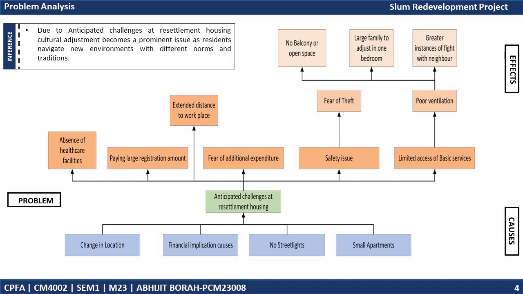The availability of infrastructure and amenities, including schools and hospitals, is vital for ensuring a decent quality of life. Due to changes in location, absence of healthcare facilities nearby, paying a large registration amount, and extended distance to the workplace can be seen. Financial implications create the effect of paying a large registration amount, extended distance to workplace, and fear of additional expenditure. No streetlights create effects like safety issues, due to which fear of theft gets created. Last cause, due to small apartments, the effect of limited access to basic services can be seen.